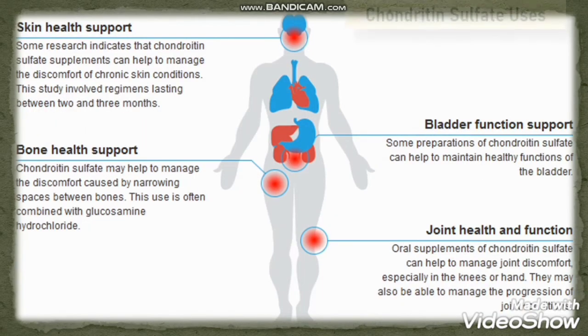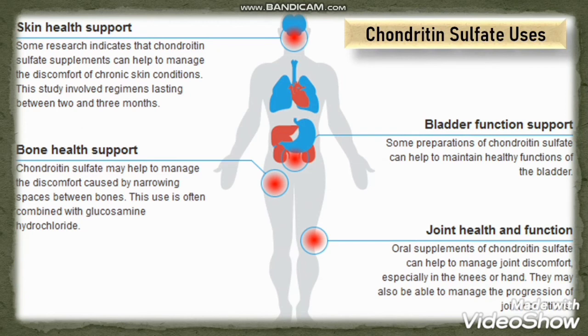Now coming back to the next, that is chondroitin sulfate. These are also used in skin and health support, bone support, bladder function में use होता है. It is also used in joint health and functions, right? So there are so many uses. You can read these things in detail if you want, or you can take a screenshot. It's about chondroitin sulfate, right?